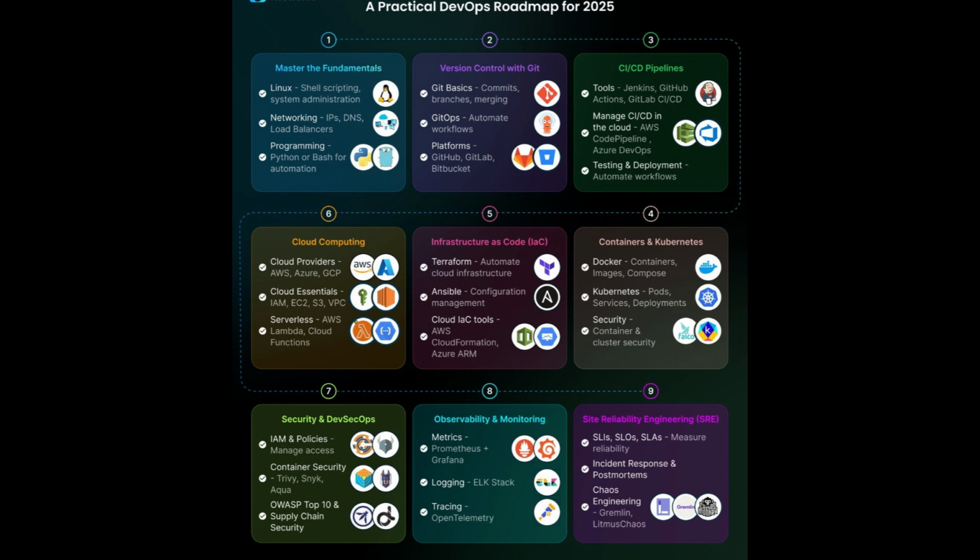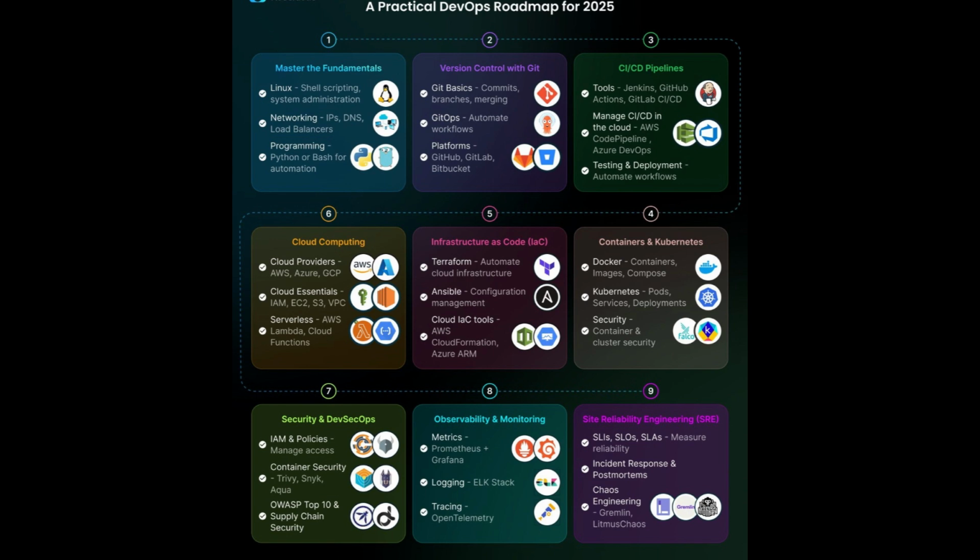Modern DevOps revolves around containers. Start with Docker. Understand containers, images, and Docker Compose. Then learn Kubernetes: pods, services, deployments, and scaling. And don't forget security. Tools like Falco can protect your container environments.